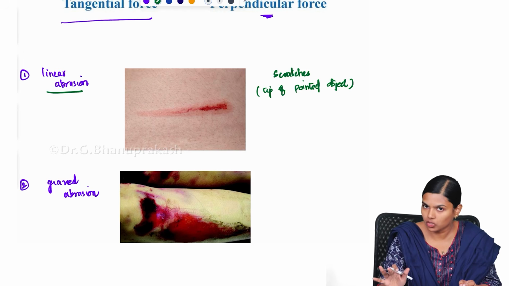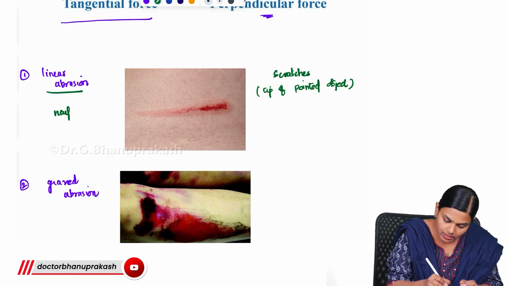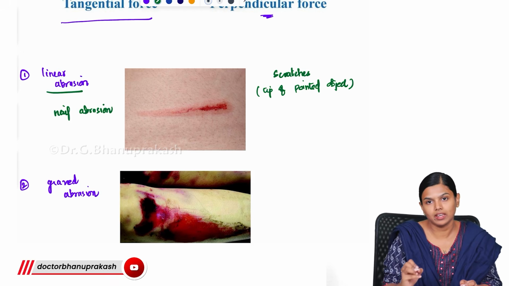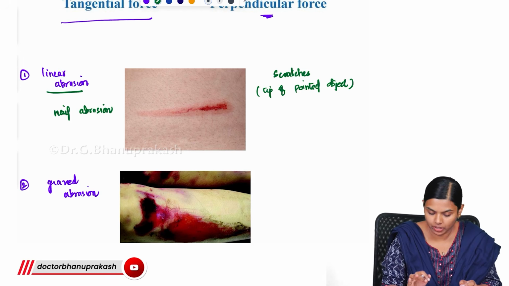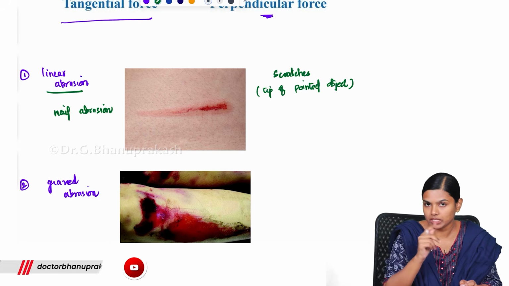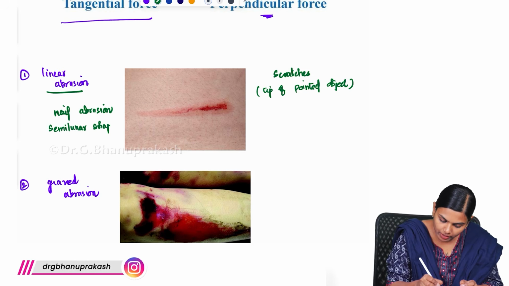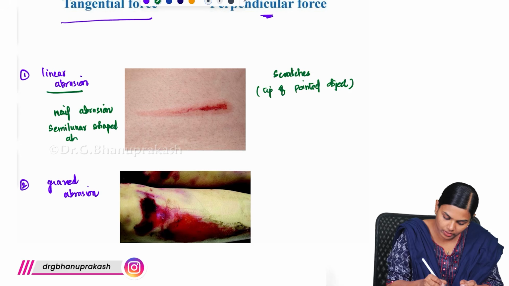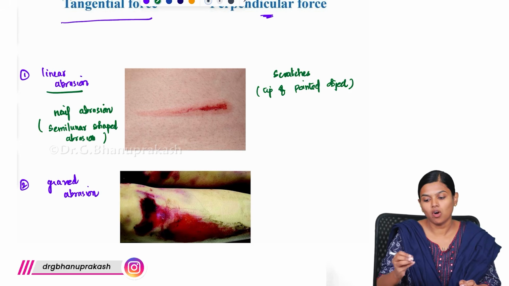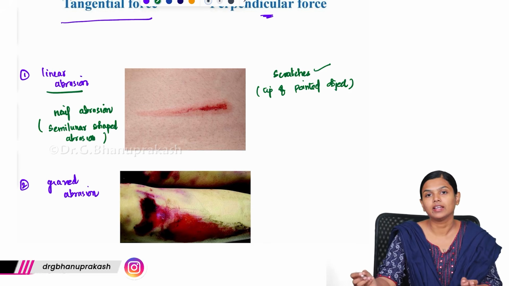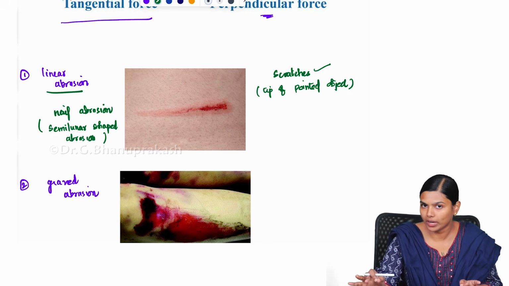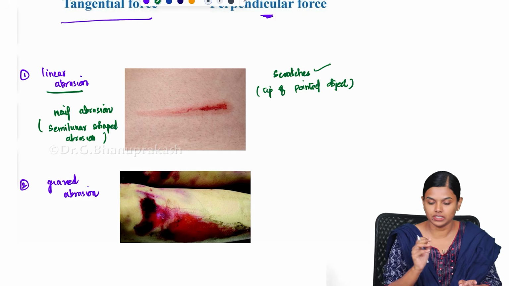And the most common example is nail abrasion, your fingernail abrasion. And this fingernail abrasion also attains a specific shape, most commonly a semilunar shape abrasion. So this is your linear abrasion, also known as scratches, and it is caused by the tip of a pointed object. So this is the first type.